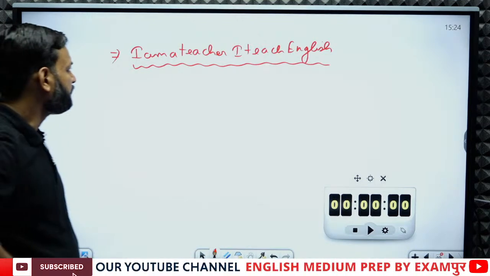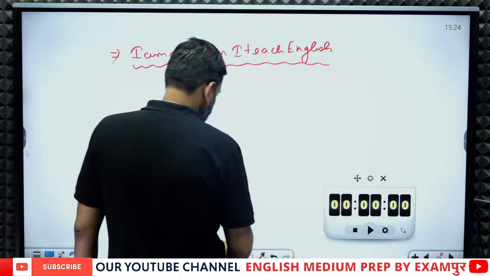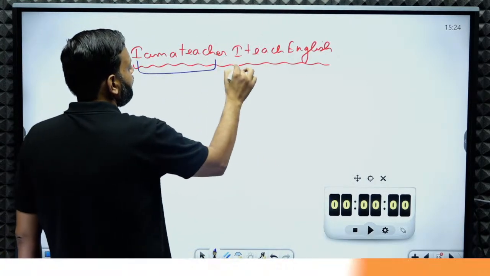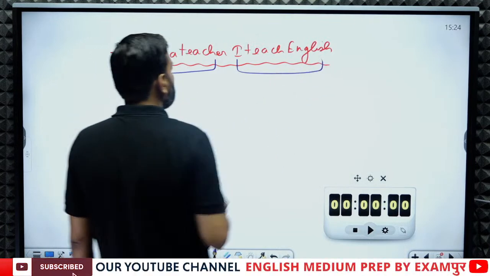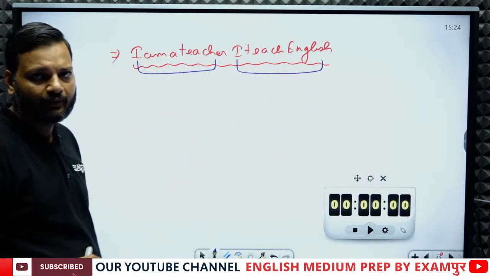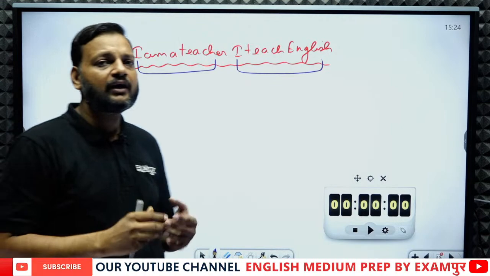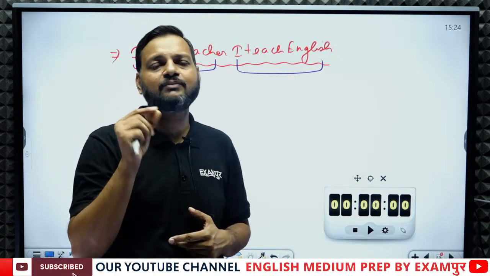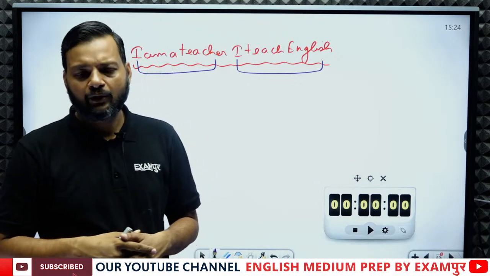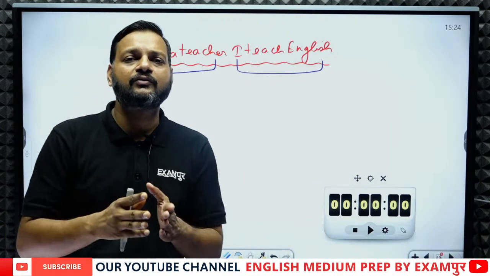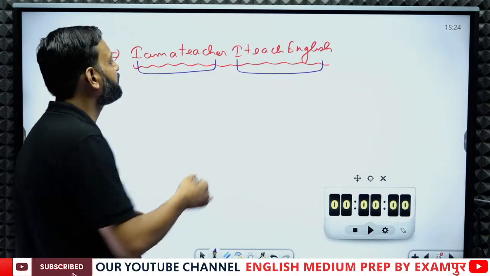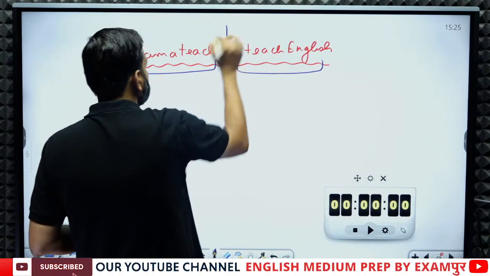See, in this sentence we have two clauses. "I am a teacher and I teach English." There are two clauses in this sentence. And where there are two clauses, there must be a conjunction between them. How can you join two clauses without a conjunction? You can't. So we need a conjunction here.